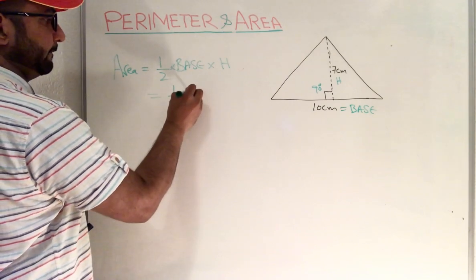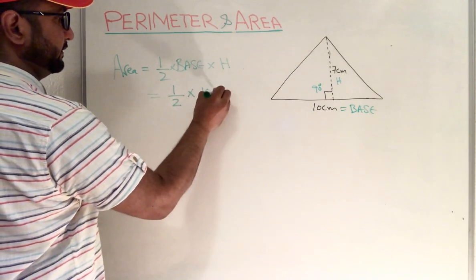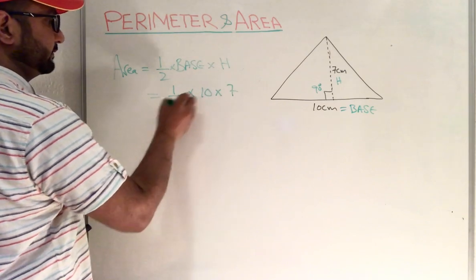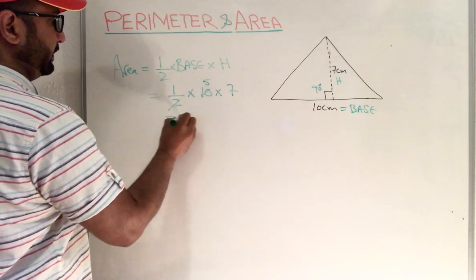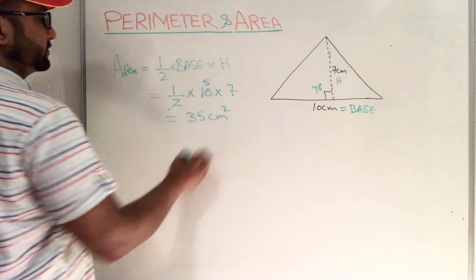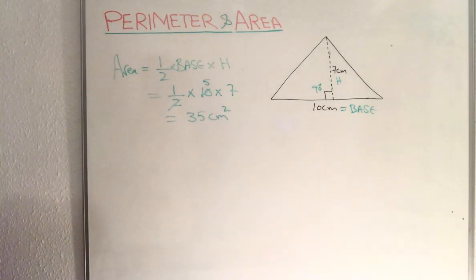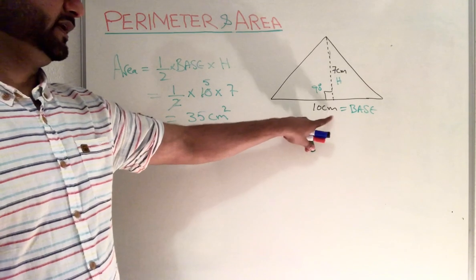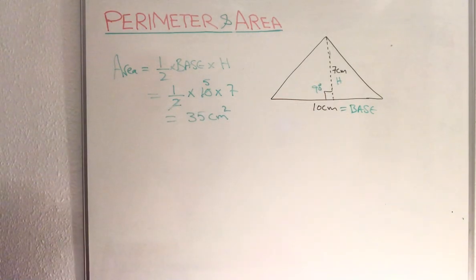Half, base is 10, height is 7, 35 centimeter squared. You must write a square unit because you are multiplying two sides. Centimeter times centimeter becomes squared.